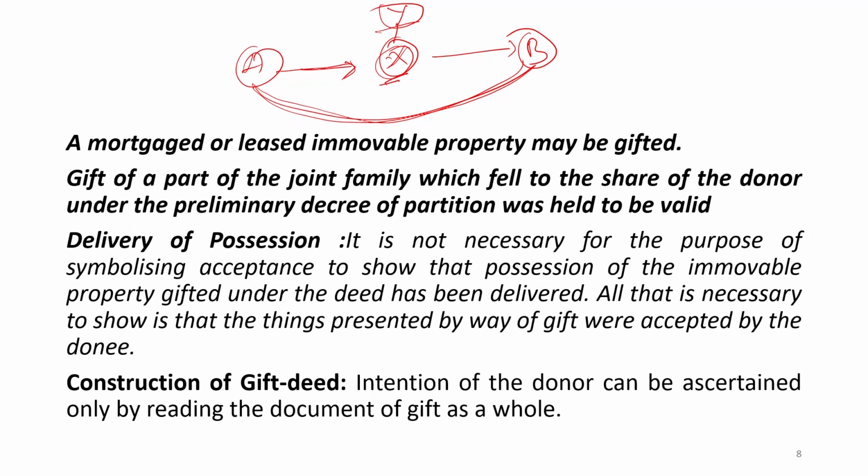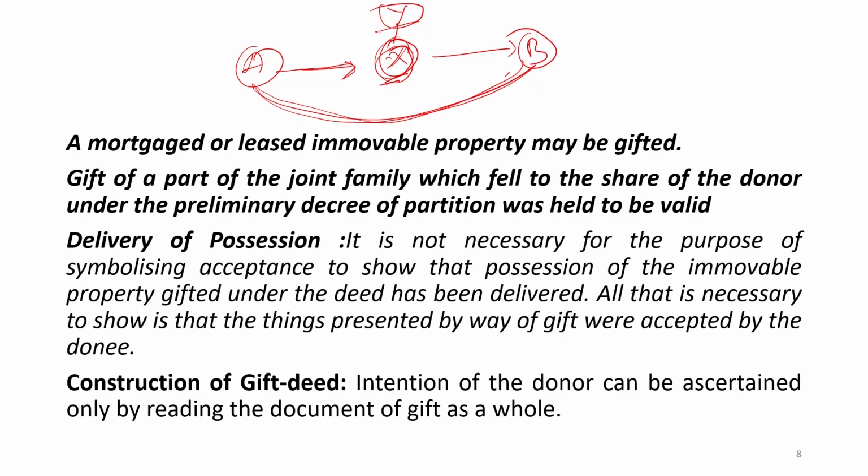So now B will take the responsibility, and knowledge must be there of what the amount is and all. If B does not know that it is a mortgaged property and accepts it just like that as free from all encumbrances, then it will be null and void. If B knows that this is a mortgaged property and then accepts it, then B will be in the place of A and the whole ownership of X will be transferred to B. Whatever liability A had against Y will be shifted to B, and B will have all liability against Y.